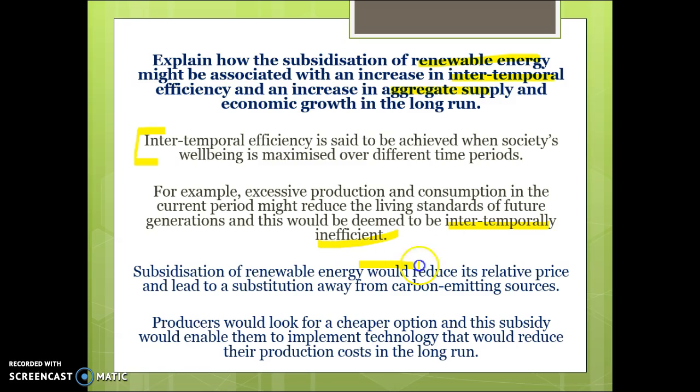Subsidisation of renewable energy would reduce its relative price. Okay, we're looking back at relative prices now. So by subsidising renewable energy, it helps to reduce the relative price of investment, so they'll be subsidising away from more carbon emitting or less clean energy sources. Producers will look for the cheaper option, and this subsidy would enable them to implement new technology that reduces their production costs. So the idea is that it makes the investment in technology cheaper, so they're more likely to reduce